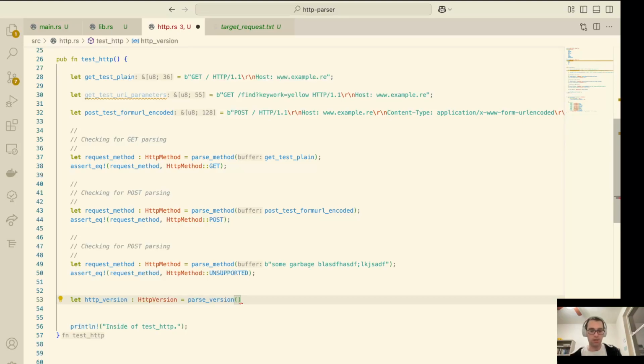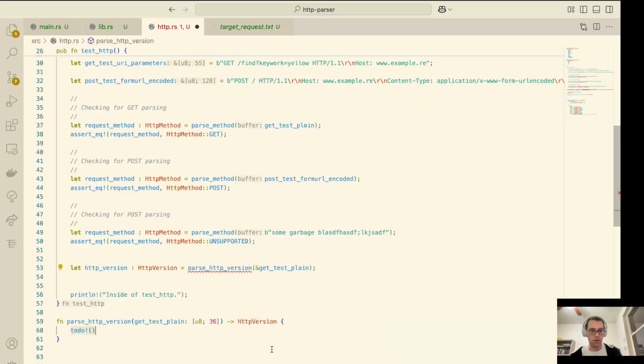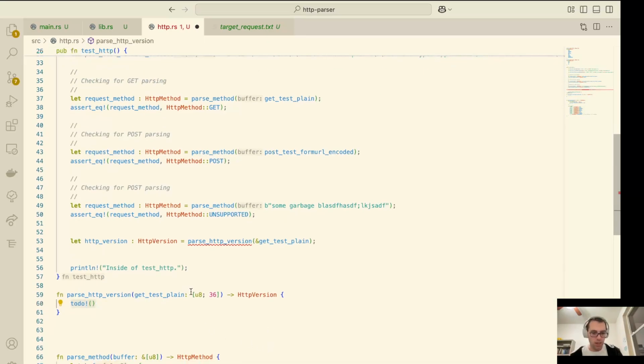So we're going to say, for the fun of it, OP, pass in get test plane. Again, let's say HTTP version. All right, and we're gonna let it go ahead and generate that signature for us.